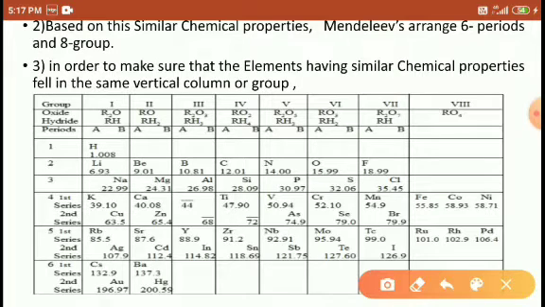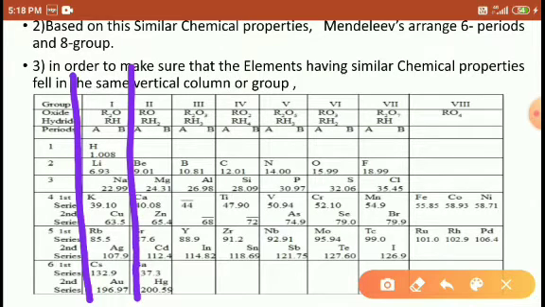So based on the similar chemical property, he arranged the 6 periods, 1, 2, 3, 4, 5, 6 periods, right? And 8 groups, 1, 2, 3, 4, 5, 6, 7, 8. 8 groups, right students? So in this case, the vertical column elements are repeating the similar chemical property, right? The first group elements exhibit a similar chemical property. How they exhibit similar chemical property, I will explain on the next slide students, don't worry.